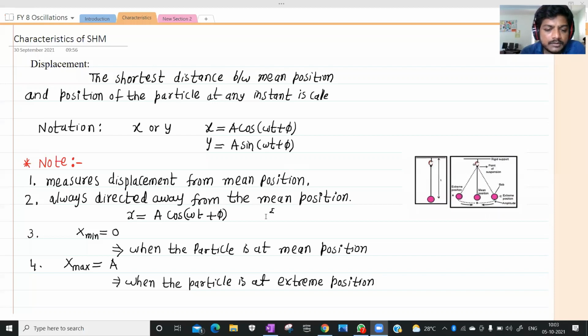Okay. So in the previous class, we studied what is simple harmonic motion, and we studied the conditions for the simple harmonic motion. We are discussing a few characteristics of simple harmonic motion, and the first one is displacement. So what is displacement? The shortest distance between the mean position and the position of a particle at any instant of time, that is called displacement.